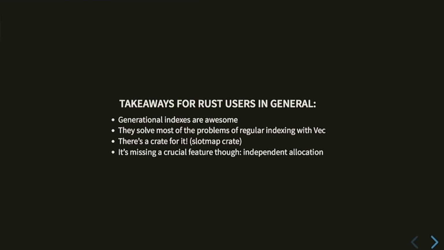You can't, in slot map, allocate these indexes separately from using them. You have to bundle them all up, and it gives you kind of a structure, but you can't allocate the indexes separately. If you're the author of the slot map crate and you're at RustConf, I am super sorry for calling you out on stage.